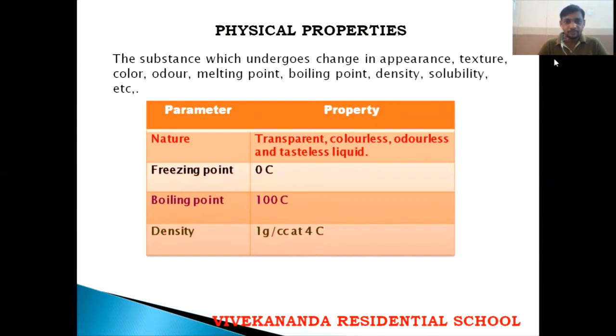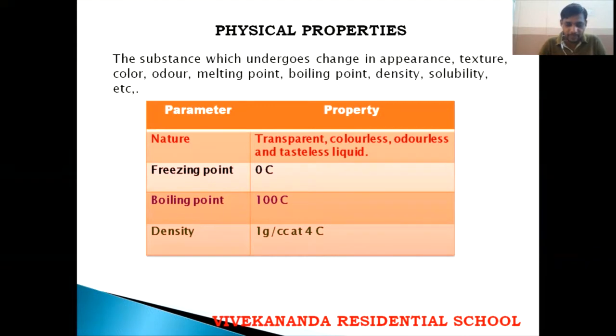Now, nature. Here I'm taking a table to explain the properties. The nature of water is transparent, colorless, odorless, and tasteless. Pure water is transparent, with no color, no odor, and no taste. Next, the freezing point of water.